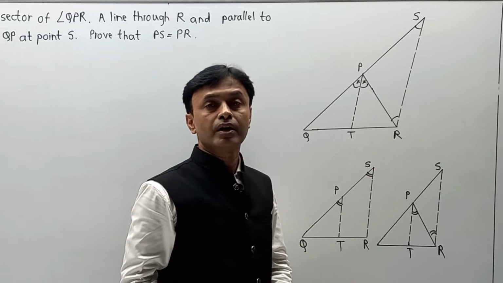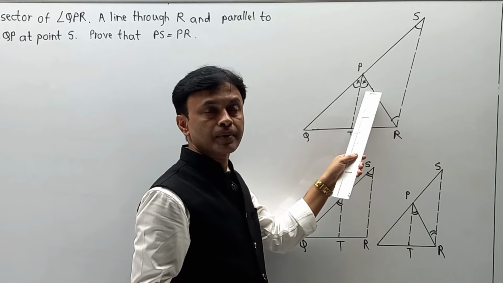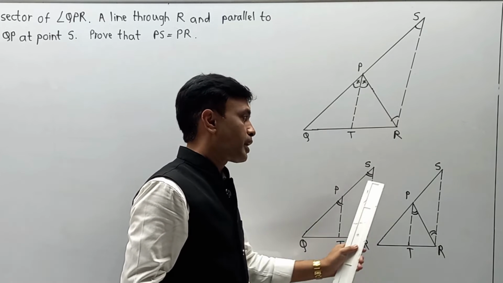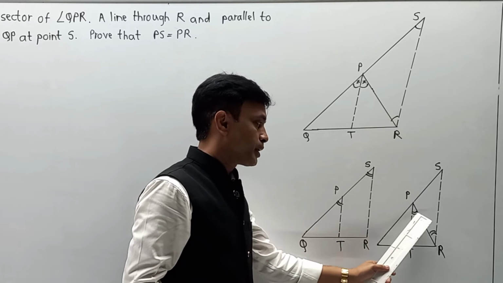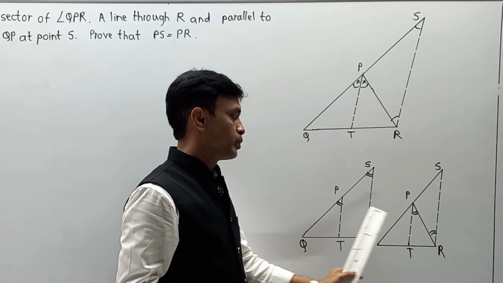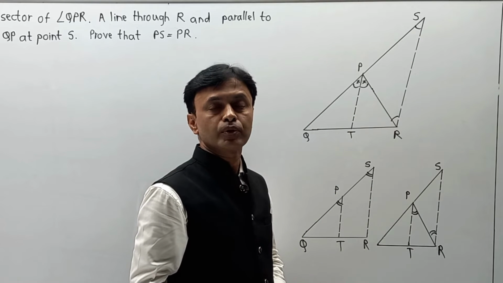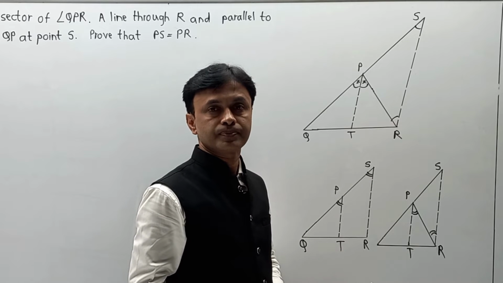Now please pay attention to how we are going to write the proof. In number 1, I am going to write the angle bisector property. In number 2, I am going to write the corresponding angle property. In number 3, I am going to write the alternate angle property, and from the combination of 1, 2 and 3, I am going to write the fourth part over here. And in this way I am going to complete the entire proof. So please pay attention to the writing part.